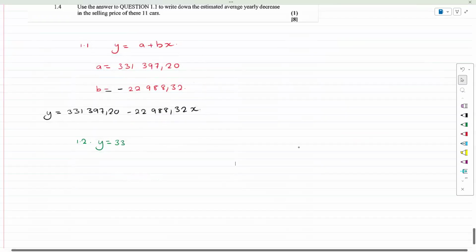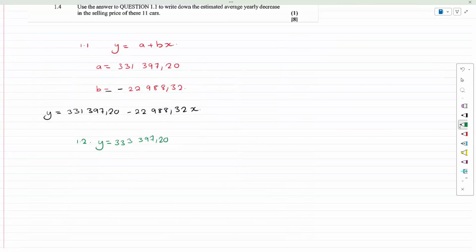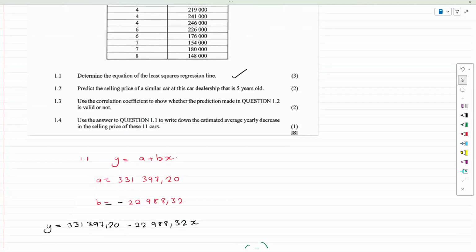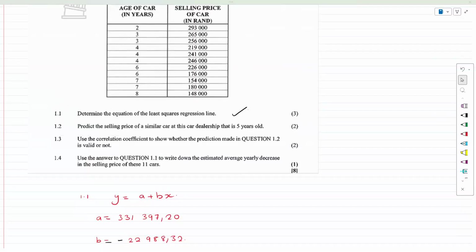So prediction uses this line: 331,397.20 minus 22,988.32, and we're going to put this as 5 because that's the years. Now this is how we predict the price. The price of the car after 5 years would be 216,455 rand and 61 cents. You could use your calculator to solve this quite simply. I don't think it would be a major problem.